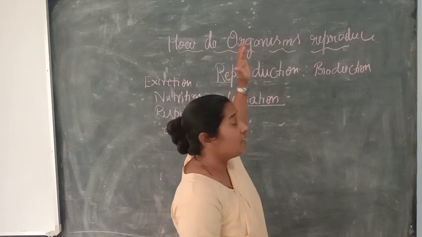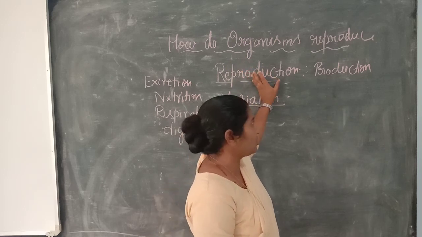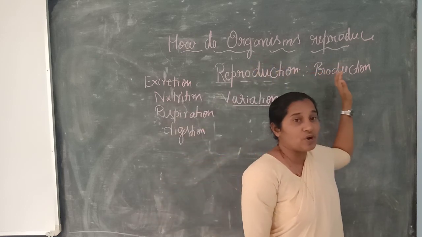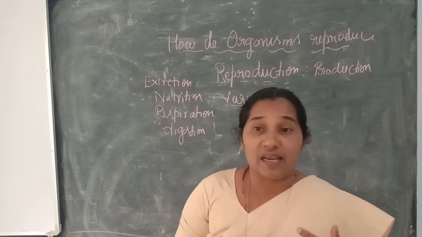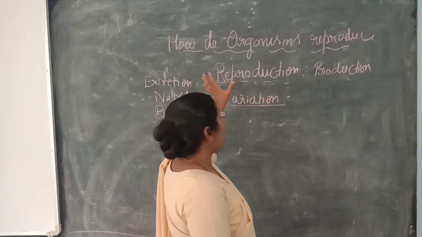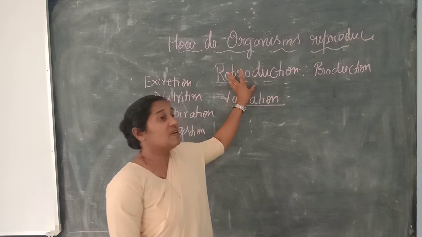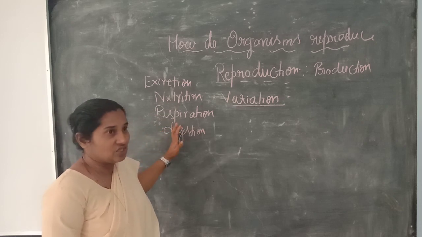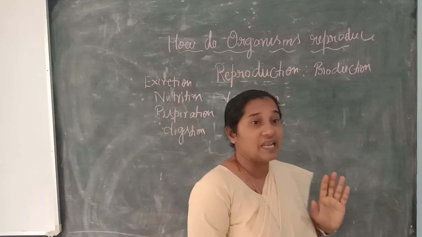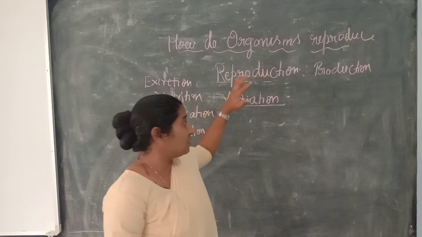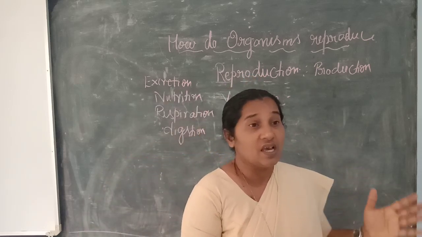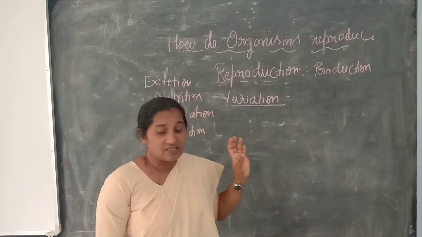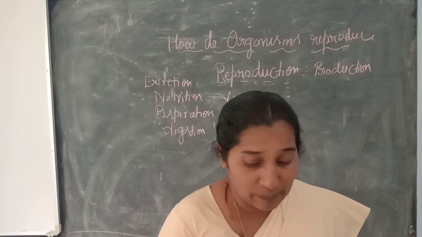Remember, the basic definition of reproduction is giving birth to young ones, where organisms are able to give birth to young ones. Reproduction is a life process just like other processes: excretion, nutrition, respiration and digestion, and it is one of the essential life processes. In reproduction we see certain changes in the organisms, and we call it variation. So during reproduction the organisms are able to reproduce.